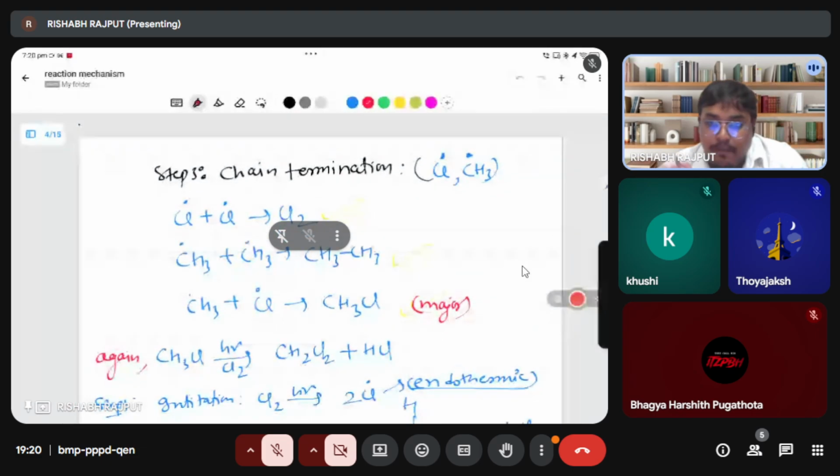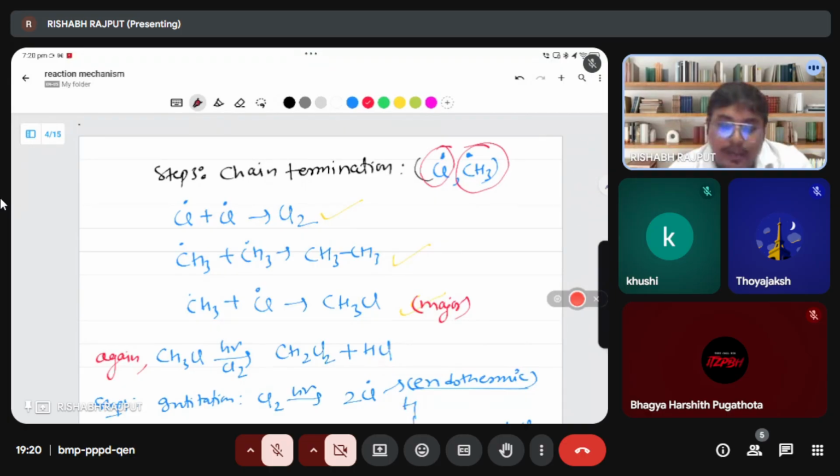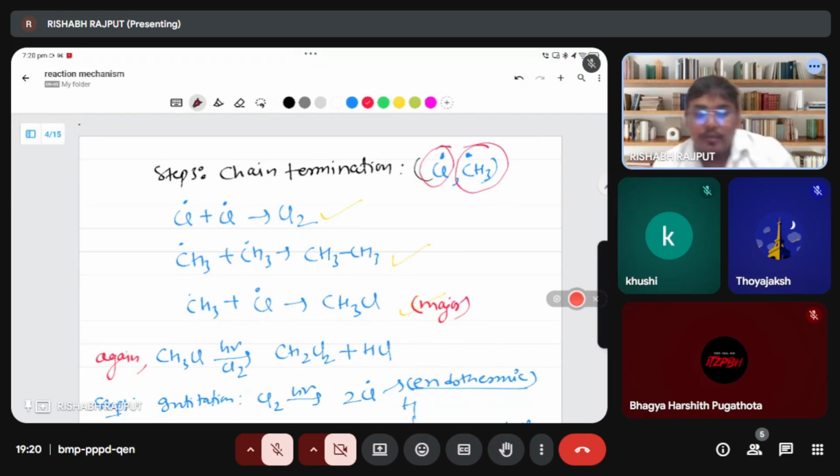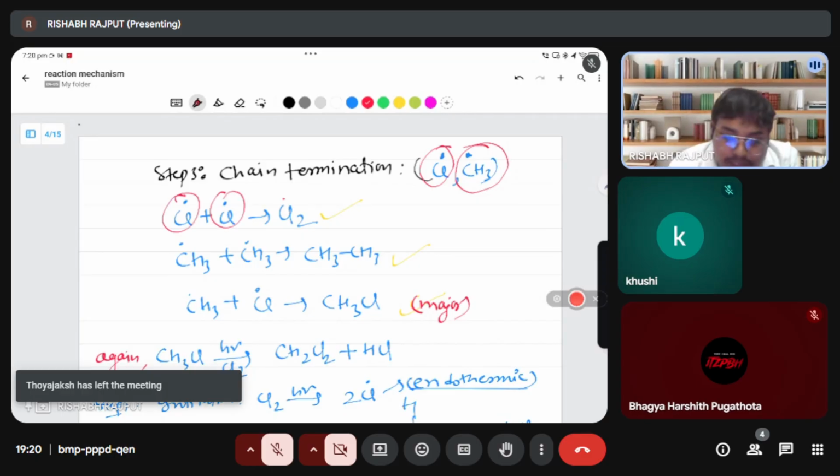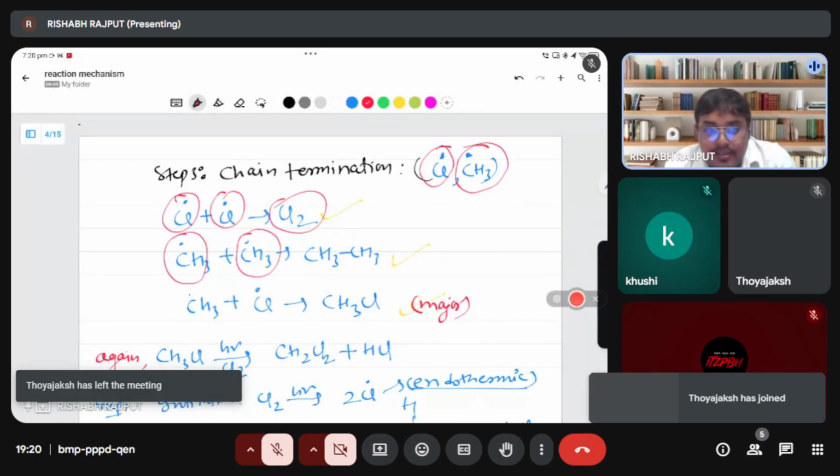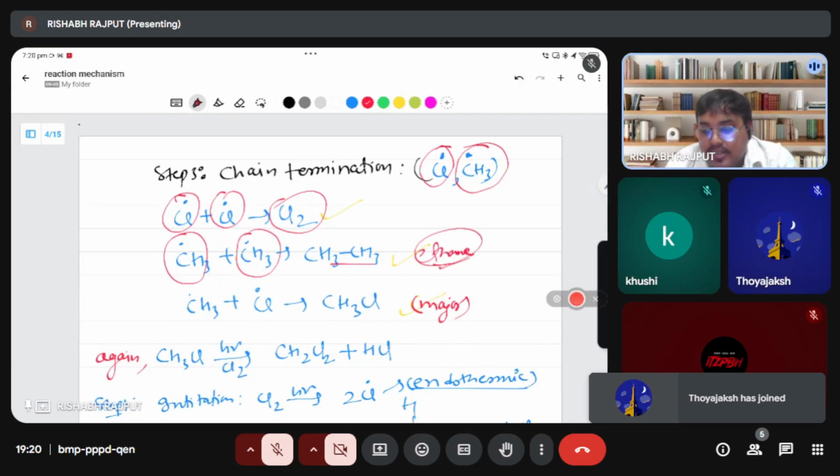And I will tell you what happened in step 3. Now, in step 2, what happened? Both will come, because in step 3 they want to terminate the chain. So this chlorine will come. Now CH3 will come, the free radical methyl group will come. Both will make ethane.